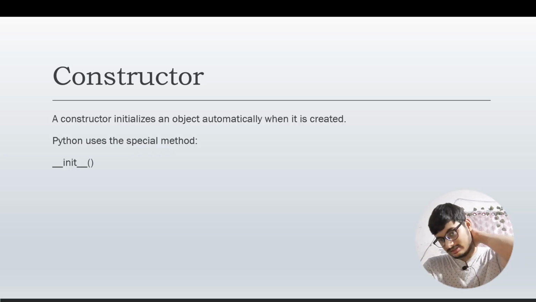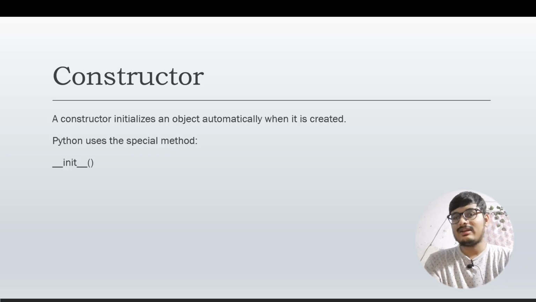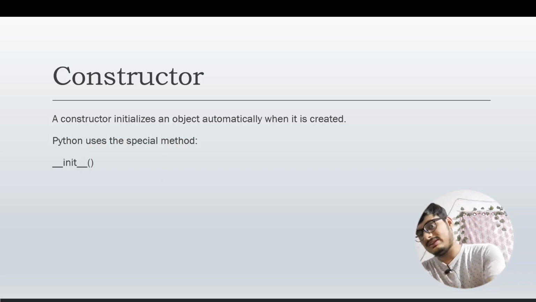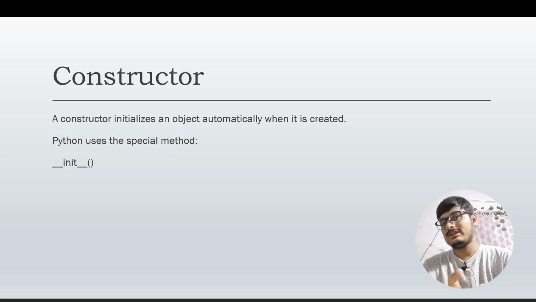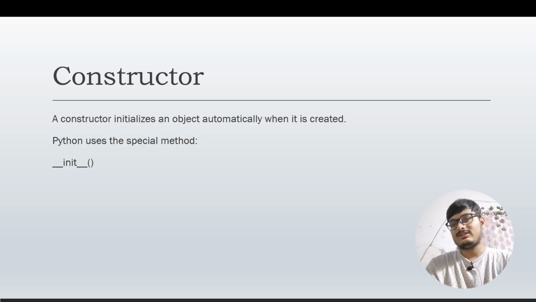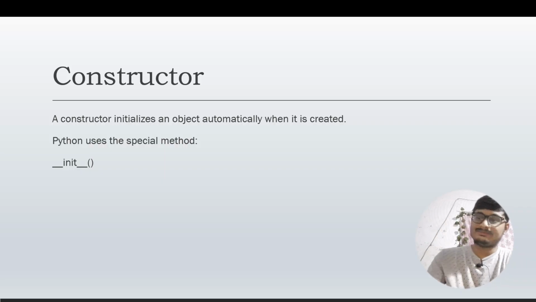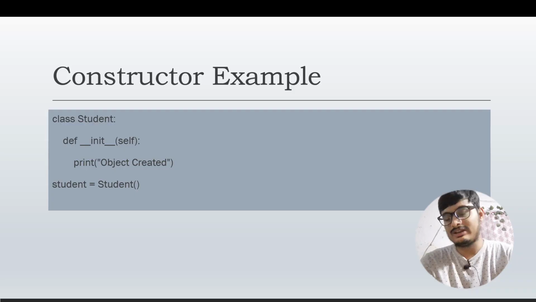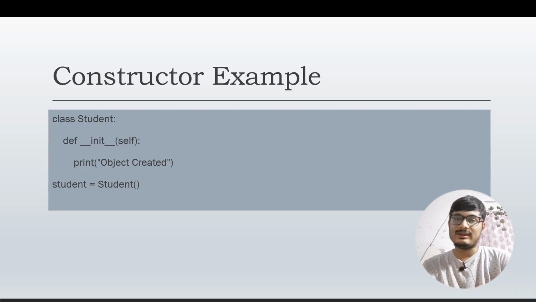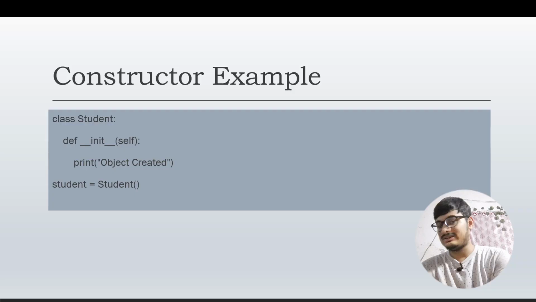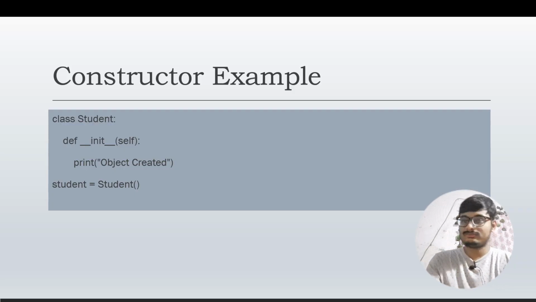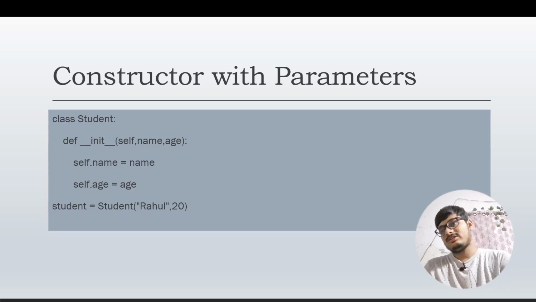Now comes the constructor. A constructor initializes an object automatically when it is created. So when we create an object, it is initialized by the constructor, which is __init__. Python uses this special method called __init__ to initialize an object. We already have used it here: class Student, then we have written def __init__(self). This is the method that Python uses to initialize an object whenever it is created.